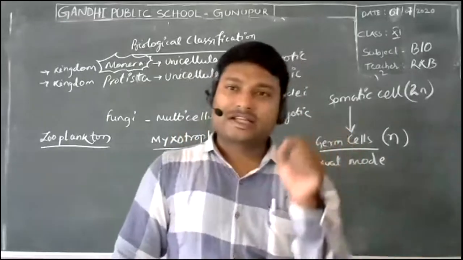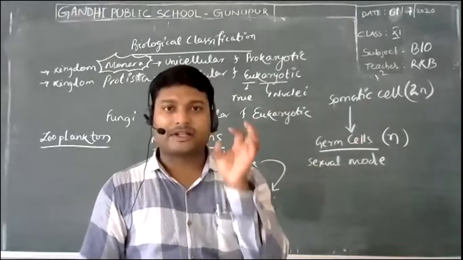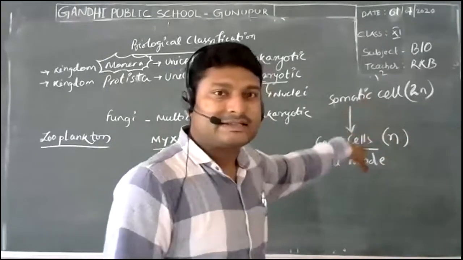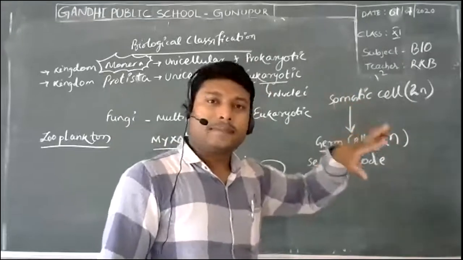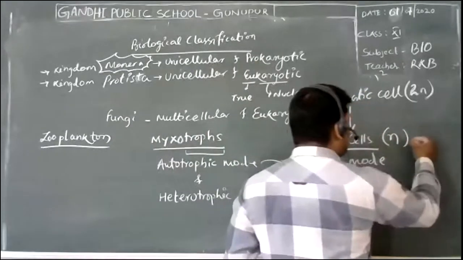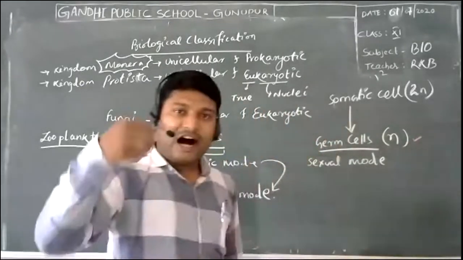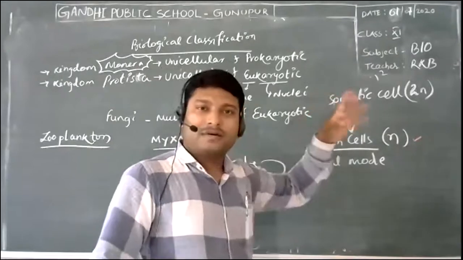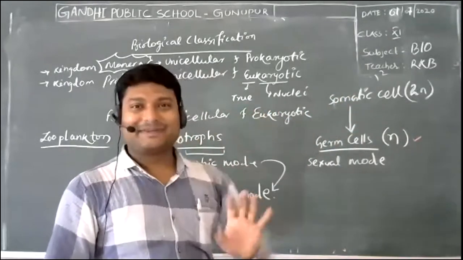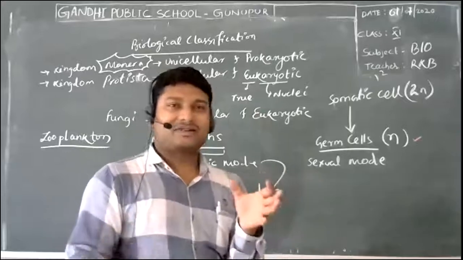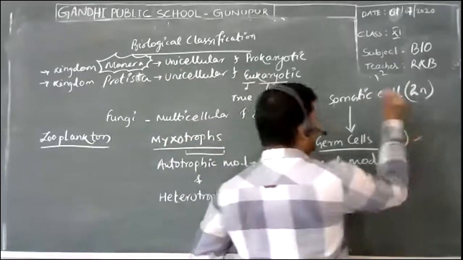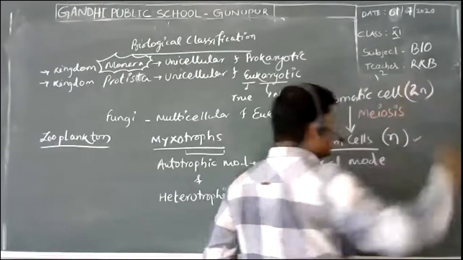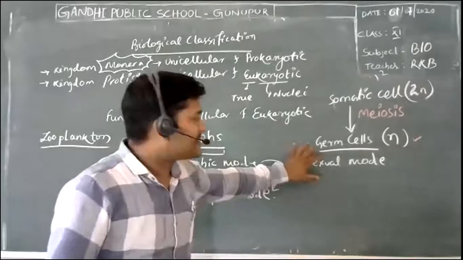Now, when we talk about the sexual mode of reproduction, we are talking about the involvement of unique specialized cells that are developed only during the reproduction process. These are called the germ cells, and they have half of the chromosomes of the original cell. If you have a little memory of the class 9 cell chapter, at the end there was a concept on meiosis and mitosis. I hope you remember that. If not, try to understand now. It is by the process of meiosis that we get these specialized germ cells.